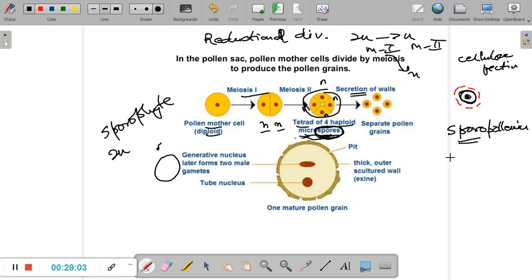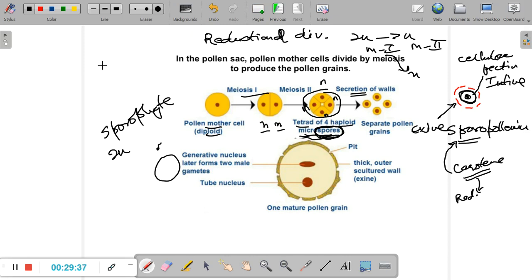Now sporopollenin is made up of, this is really amazing to know, a pigment called carotene, the same pigment that gives your tomatoes and carrots the red color. The carotene is metabolized into a substance called sporopollenin. Sporopollenin forms the outer wall, and this outer wall is called the exine, and the inner wall, which is made up of cellulose and pectin, is called the intine. Now the intine and the exine both have apertures in them, which means they have tiny pores on them.